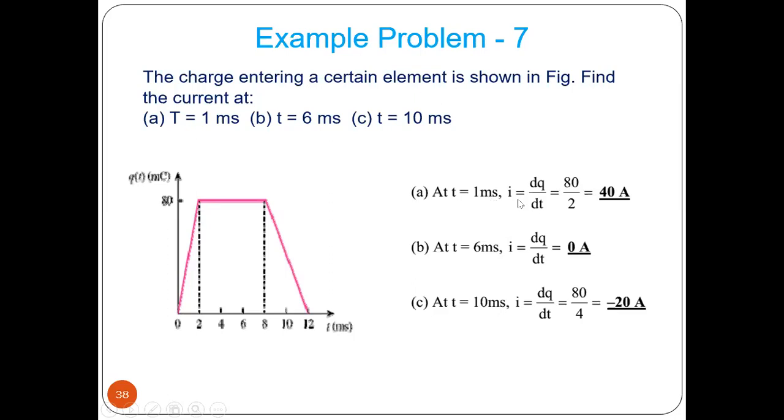So at t equal to 1 millisecond, I equal to dq by dt. Here q is up to 80 and this time is 2. So this slope is nothing but 40. It is 40 ampere. During this 6 millisecond time, what happened? This is constant, so dq by dt equals 0. And again, this is a positive slope. This is a negative slope, so here the current is minus. This slope is minus, 80 divided by the time range 4. So 80 by 4.